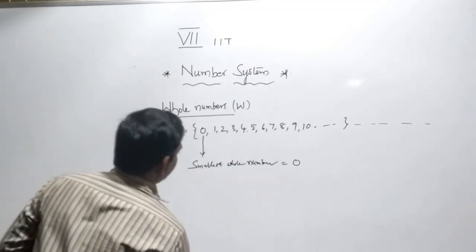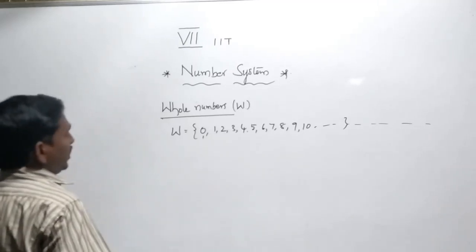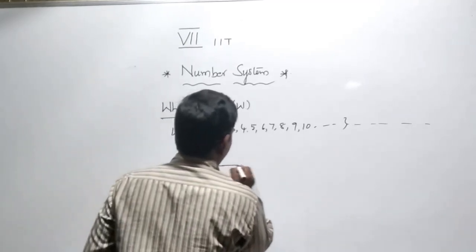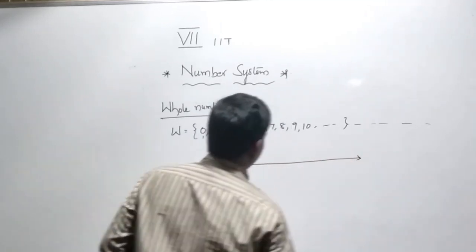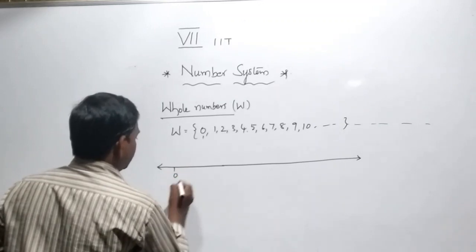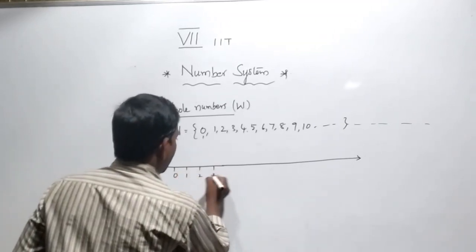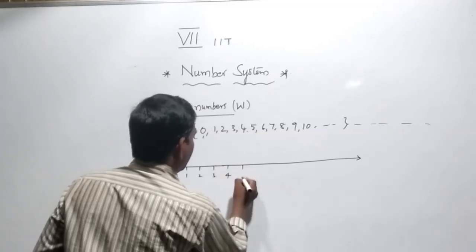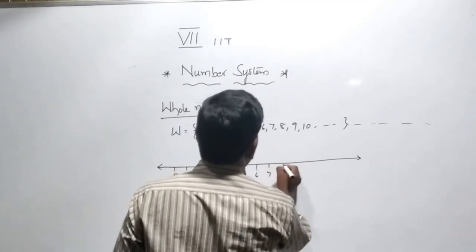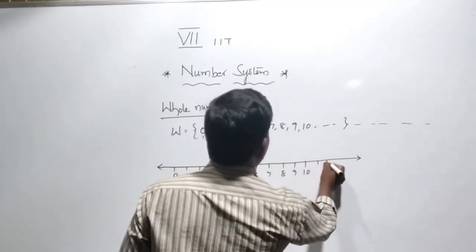We can also show the whole numbers on a number line like that: 0, 1, 2, 3, 4, 5, 6, 7, 8, 9, 10, and so on.